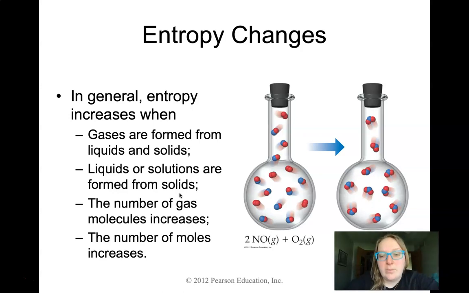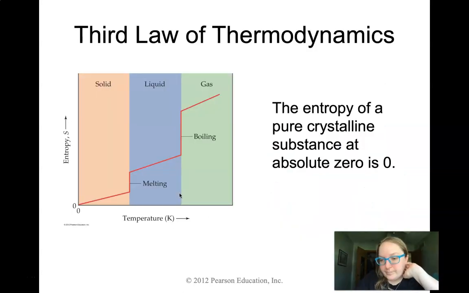Okay. From there, we're going to talk a little bit about entropy changes. Entropy is going to change when certain things occur. Entropy is going to increase when, for instance, gases are formed in general. So when we go from one phase to a gas, we're going to have more entropy. When liquids are formed from solids, so when a solid moves to a liquid, there is more entropy. When the number of molecules increases, there's more entropy because more collisions, because more movement. The number of moles increases, same idea as the number of gas molecules. More collisions, more movement, more random.